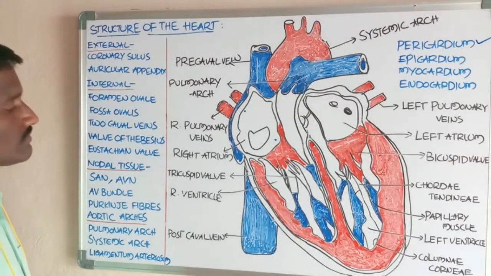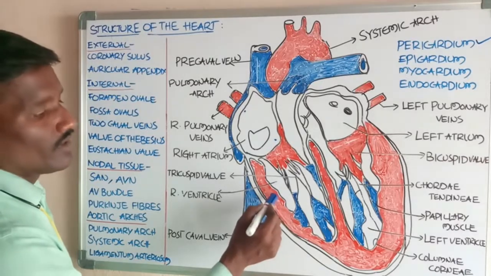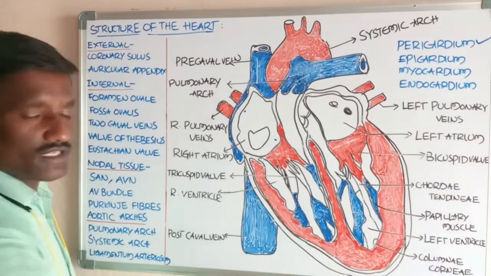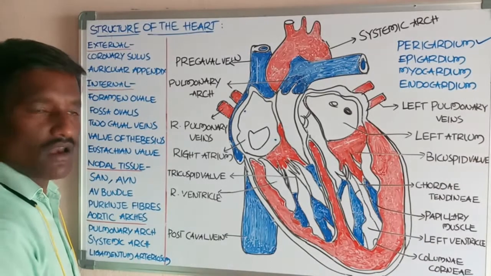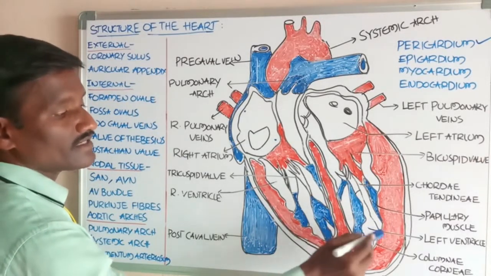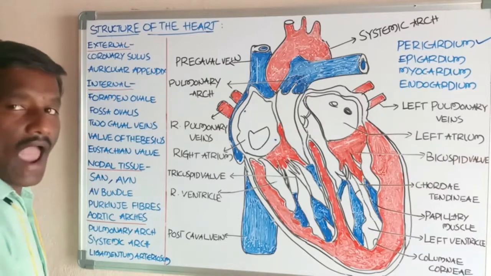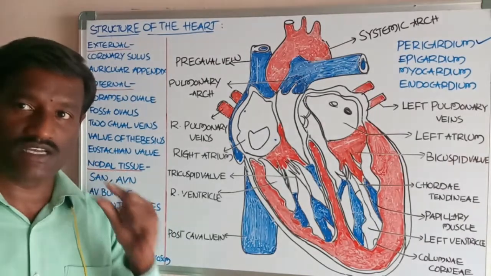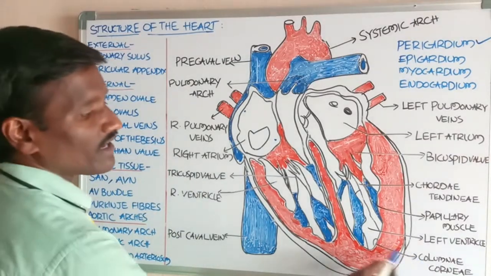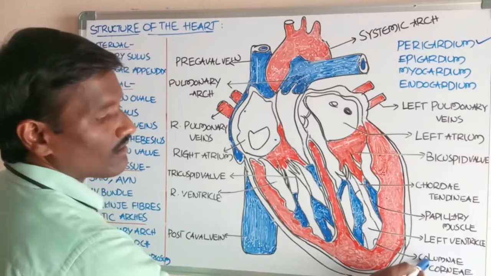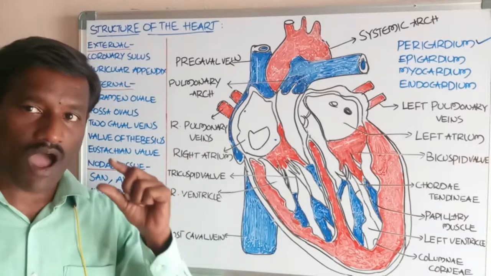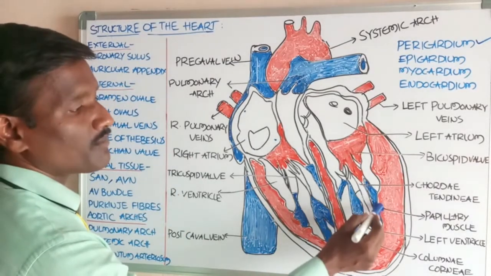Okay, students, next another one. Of these two chambers, the left ventricle is the largest chamber. The inner surface of the ventricles has muscular ridges. These muscular ridges are called columnae carneae. Among these muscular ridges, some are larger, and these are called papillary muscles.